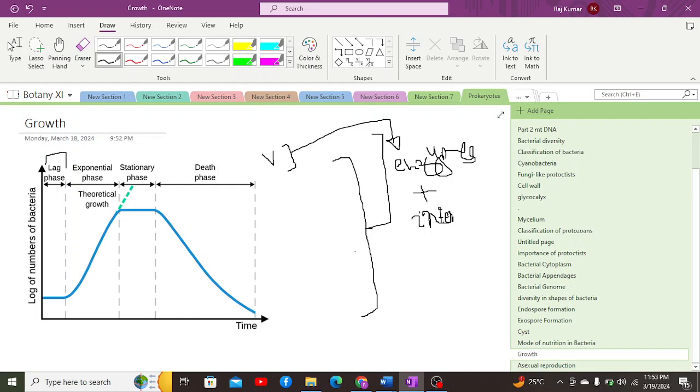Moreover, in this case, there will be neither a rate of division nor a rate of death of bacteria. After that, the second phase would be the exponential phase or log phase.